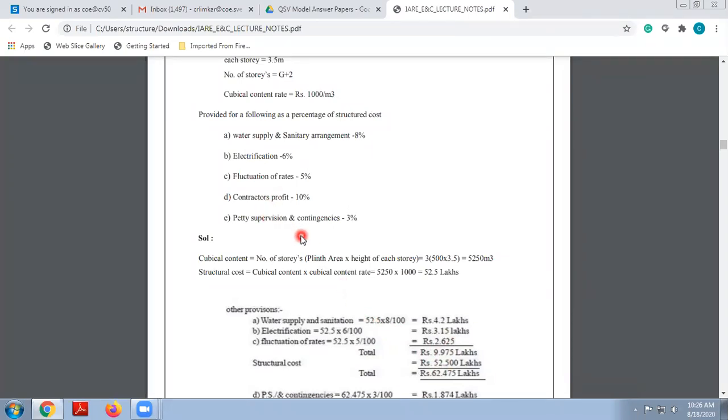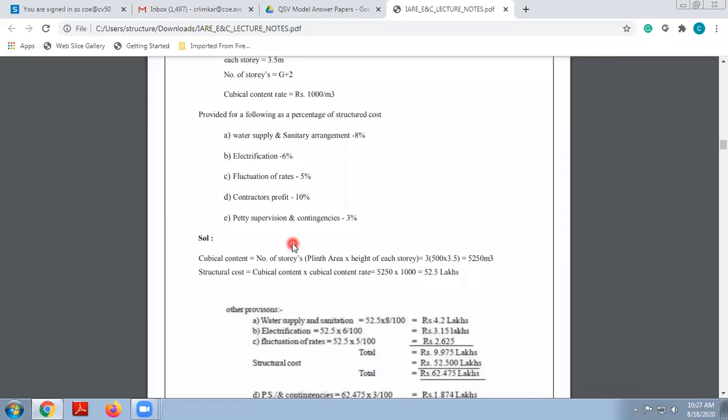Contractor's profit, petty supervision and contingencies. Now always remember, as I told earlier, contractor's profit, your contingencies and your work charge establishment, these three parameters we are going to take in relevance with the overall cost and not with the building cost. If they have clearly specified in the problem that you have to consider this with the building cost, that is, contractor's profit 10% of building cost, then you can take it.